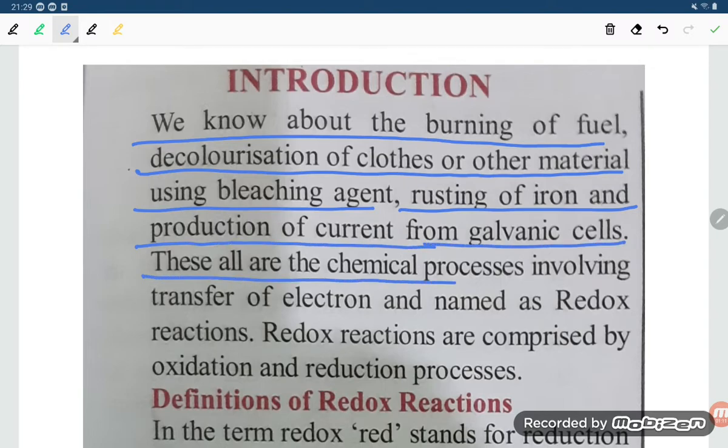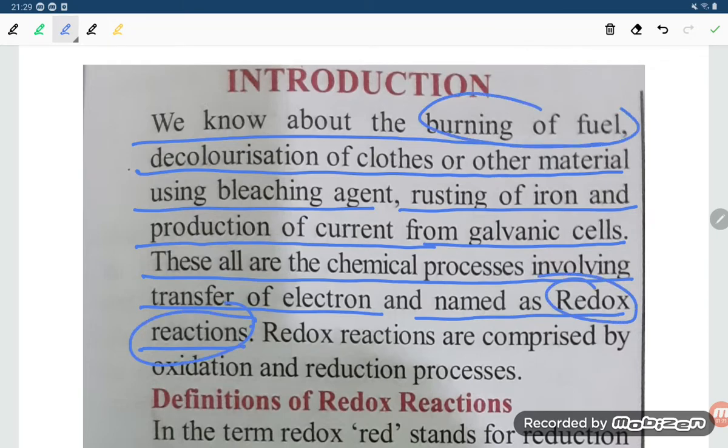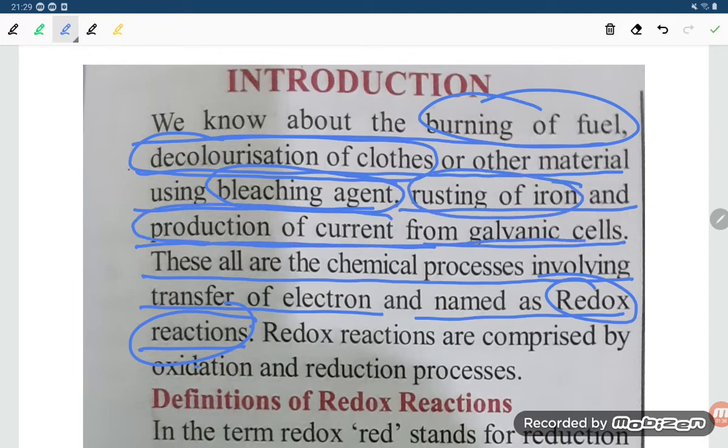These are all chemical processes involving the transfer of electrons and are named redox reactions. So burning of fuel is a redox reaction, decolorization of clothes using bleaching agent is a redox reaction, rusting of iron is a redox reaction, and production of current from a galvanic cell is a redox reaction.